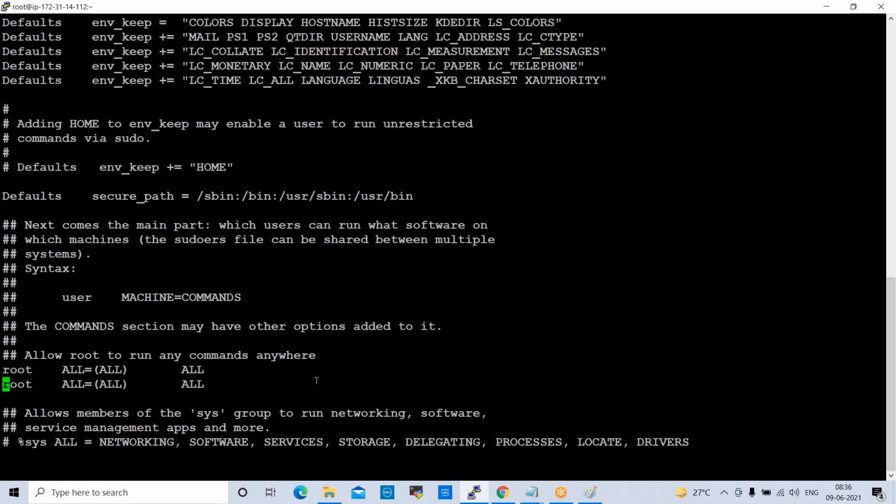Now what will we do? Hit I. When I hit I, it will show insert. Insert means once we switch to insert mode, we can modify this. Now we can remove this root user and give Rama user. Whatever permissions are available with root user will be applied to Rama user also. Rama user also will get full permissions. Right? Escape, save and quit.